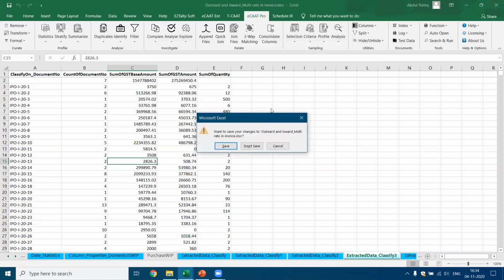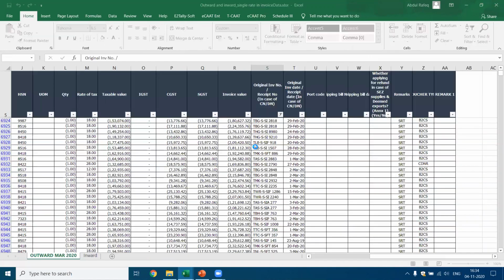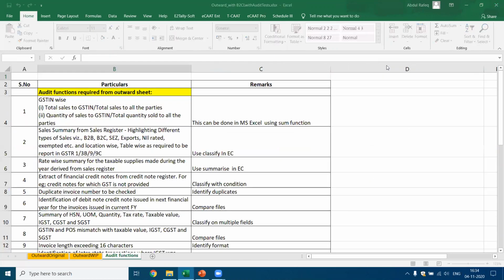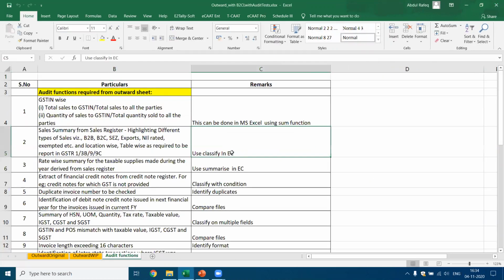Now let me go back to ECAT Pro and show you some of the latest developments in the software. What are the new functions which have been added? Now you remember this is what I said: use classify, use summarize, classify with condition, remove duplicates. Like that you can perform multiple functions. So many functions can be performed using ECAT.